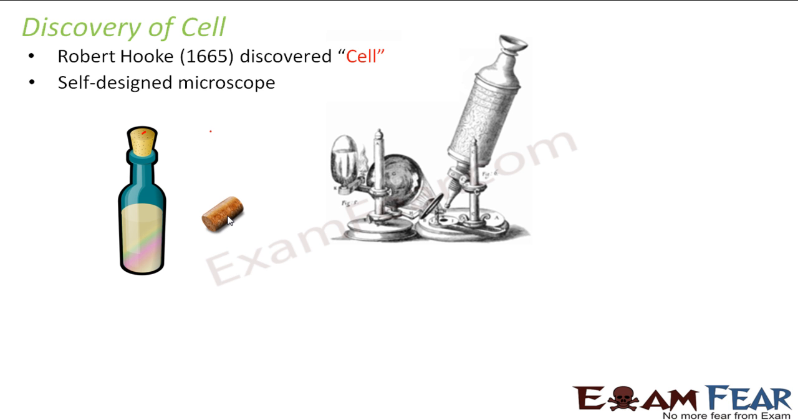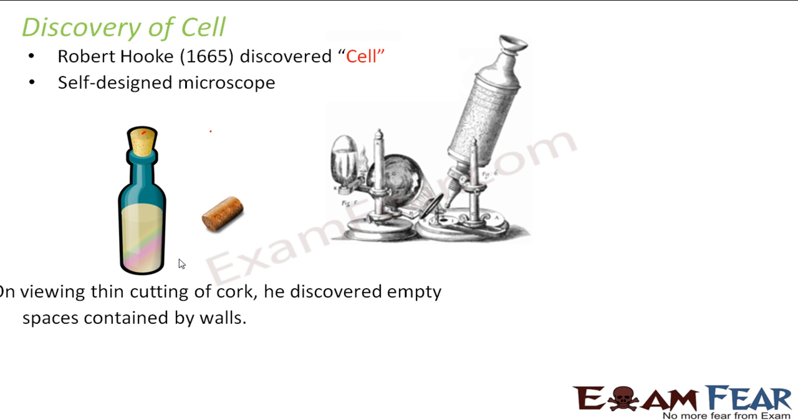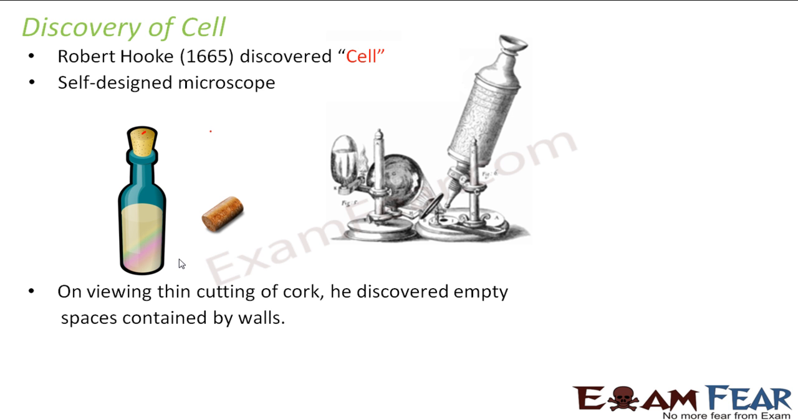So a cork looks somewhat like this. This cork is actually made from the bark of a living tree. So the bark of a tree is used to make this cork. Now, while observing so many different objects, he observed this cork as well, not the entire cork. He took a thin slice of the cork, and then this thin cutting was observed under his microscope.